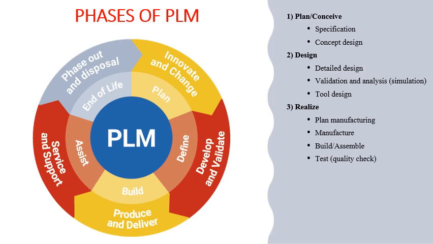So once manufacturing is planned, whatever design is being done needs to be realized. It needs to be converted into a physical model, or an actual model. So whatever planning is done needs to be realized in this third phase, and that is what happens here. And we'll be building the models, or assembling the components and subcomponents and building the final model. And once the final model is built, it is very much necessary to test this final model.